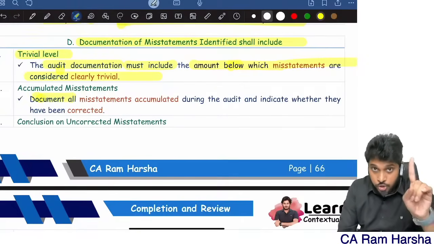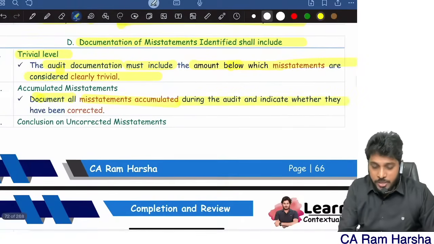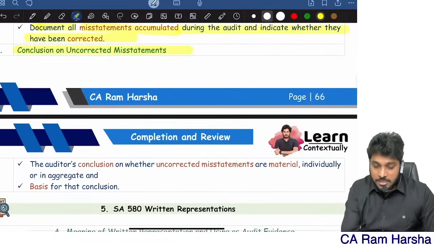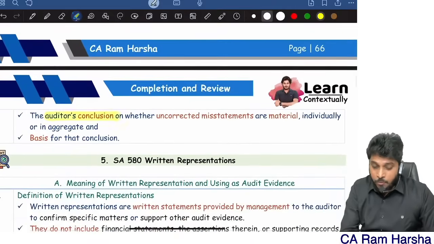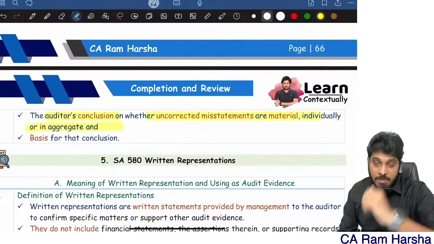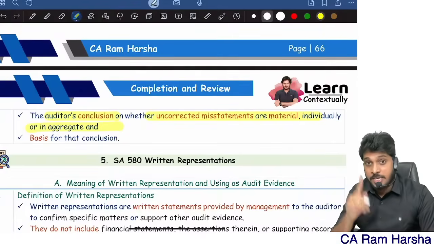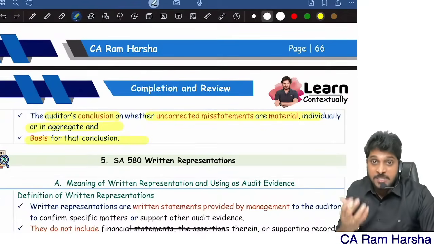Now, accumulation. The auditor has to document all mistakes accumulated during the audit, and you need to mark whether they are corrected or uncorrected. Suppose some mistakes are uncorrected, what is your conclusion? Whether uncorrected misstatements are material, or management told that they're immaterial. They gave a representation that they're immaterial. But according to you, are they material or immaterial? You should also conclude. And what is the basis for your conclusion?